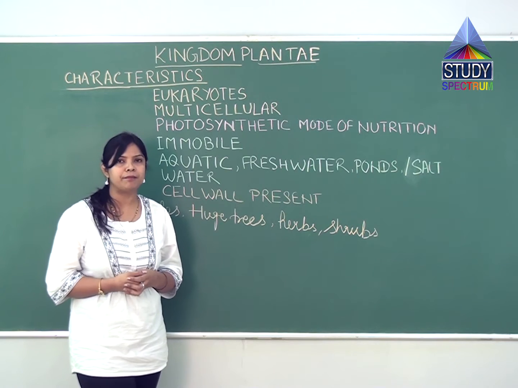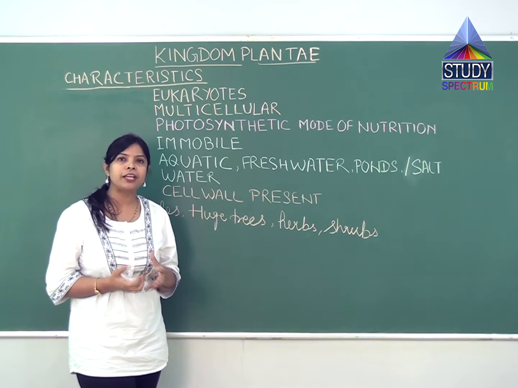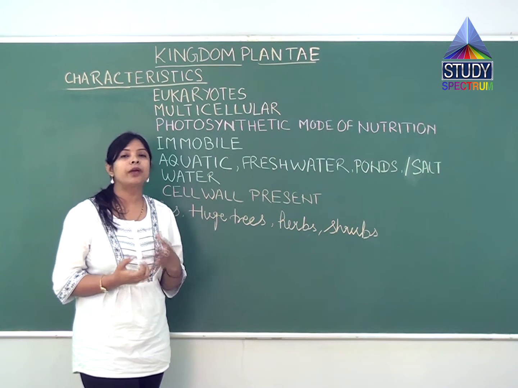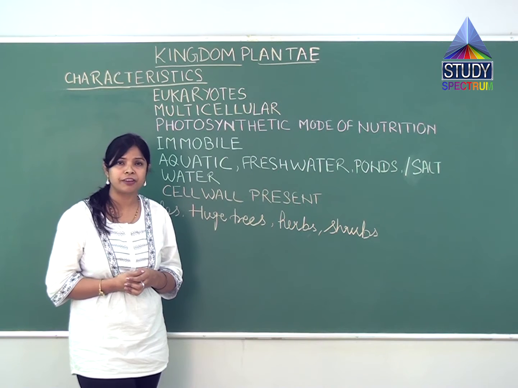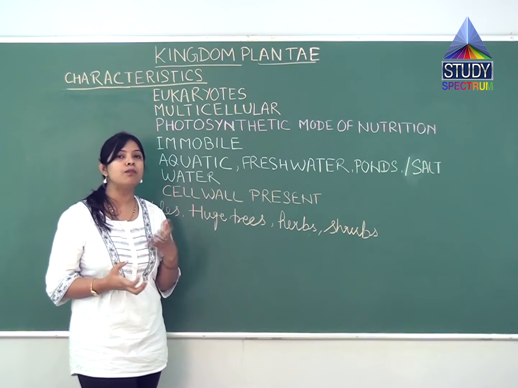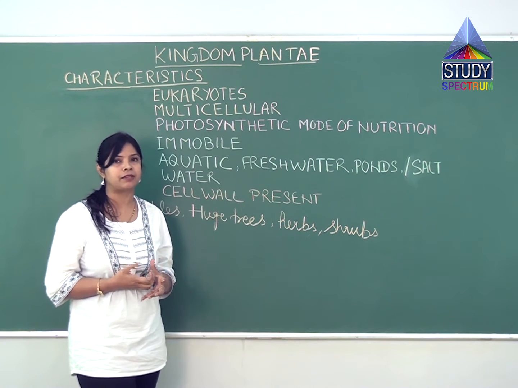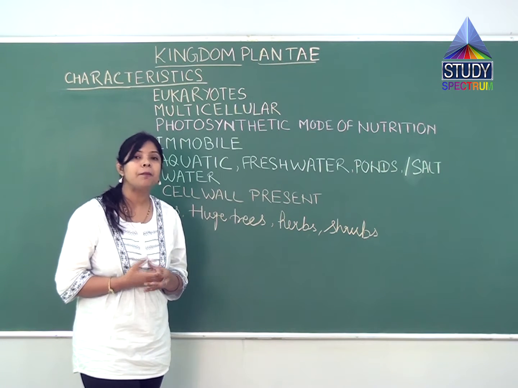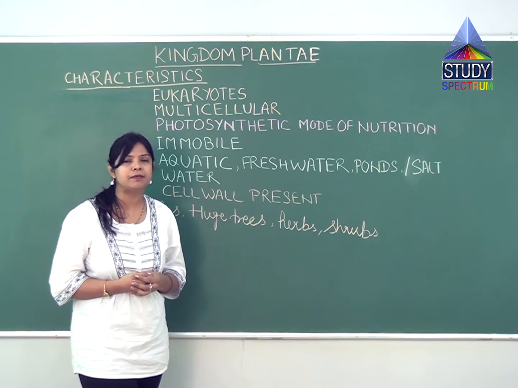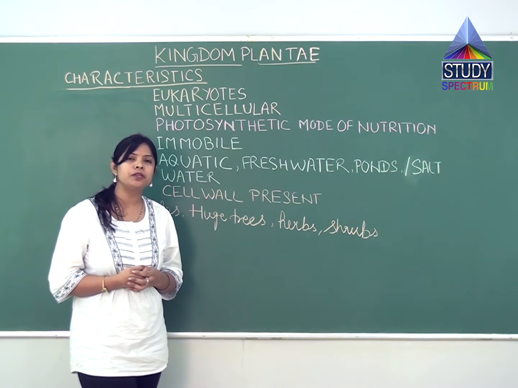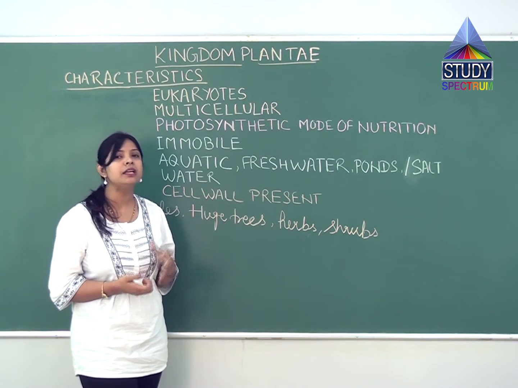So students, if you remember, earlier we also discussed the classification systems of plants, where we discussed the 2 kingdom and 3 kingdom classification systems. But what was the most acceptable classification system? It was the 5 kingdom classification system, according to which all the kingdoms, including kingdom Plantae, are classified. So we are going to take a quick review of that 5 kingdom classification system.